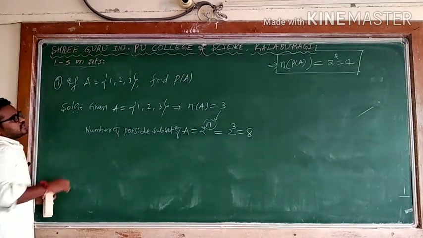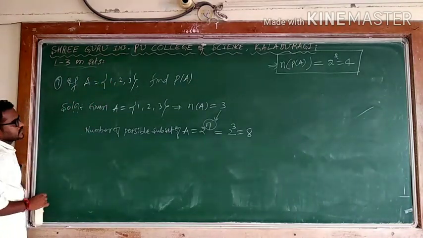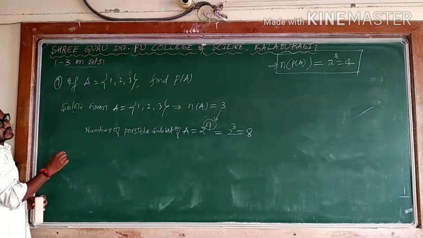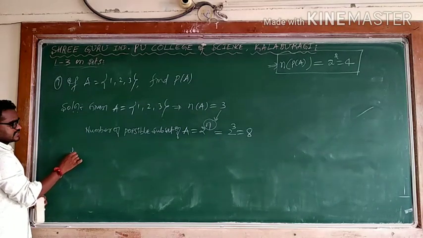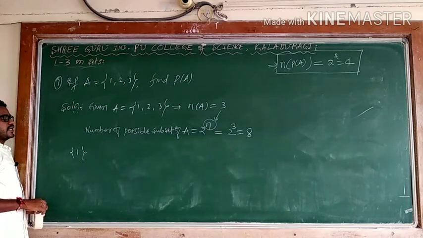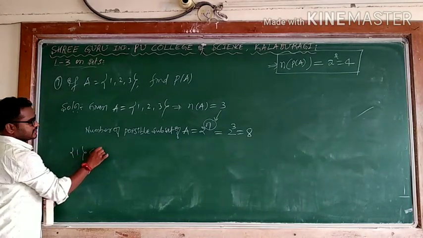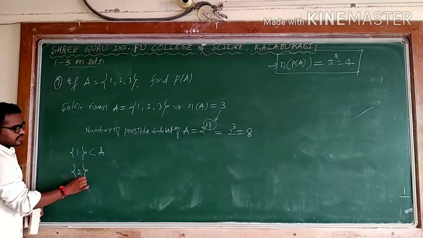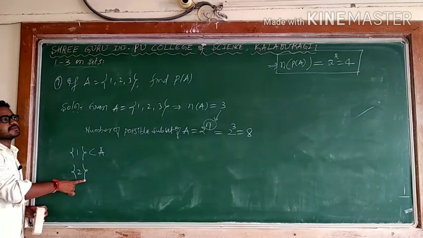What are those? Now 1 is an element. If you want to write that as a subset, you write it in flower brackets. I will say {1}. When 1 belongs to A, this I will say is a subset of A. This is one possibility. Next, 2. When we write it in flower brackets, it becomes a subset.